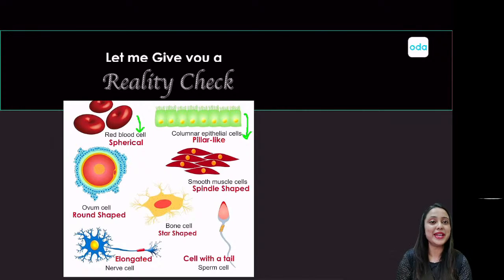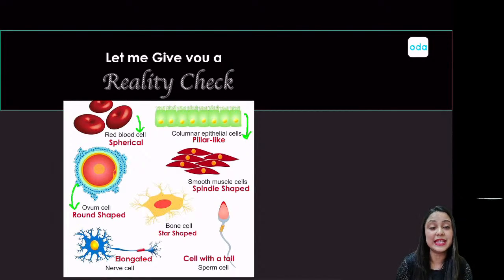These columnar epithelial cells are present in your own body, mostly in your alimentary canal, that is, in your digestive system. These cells are columnar, pillar-shaped in their appearance. And talking about some other cells, we have a round-shaped ovum, more or less spherical.